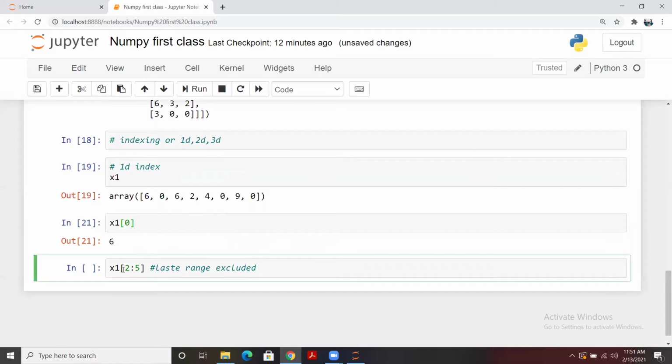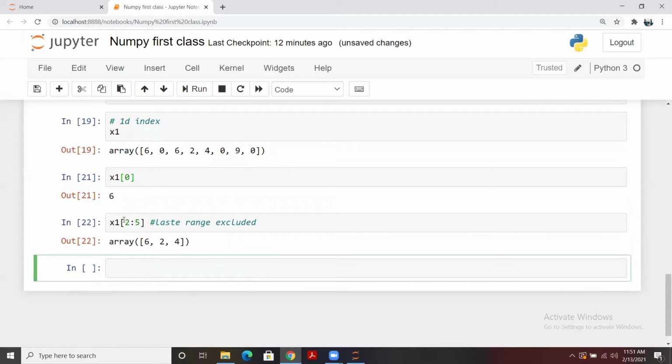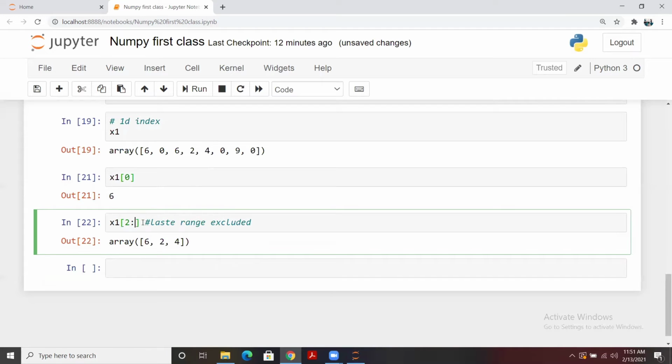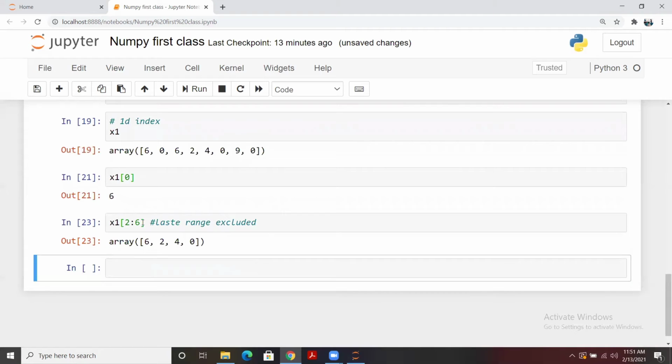Exactly similar to what we used to do in a list or in core Python. So once you run it, it starts from index 2, which is 0 1 2, meaning 6, and goes till 4 because 5 is excluded. So 0 1 2, it starts from 6 and goes 3 4 till here. 5 is excluded. In case you needed 0 as well, you will be passing 6 in place of 5. So here it is. So this way we do some indexing.